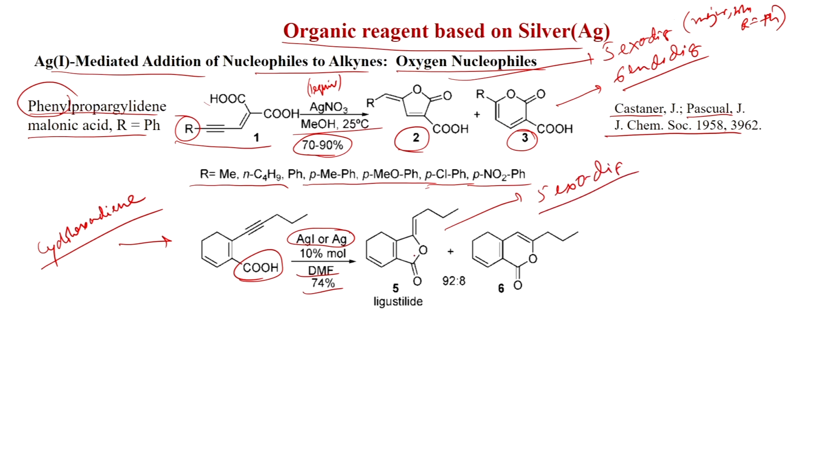The 5-membered ring is formed and this triple bond becomes a double bond of course, and this is an important molecule, it is called lingzhiolide. You get this product in 92:8 ratio. So, this product is from 8%, this is from 92%. This is formed by 6-endo-dig.